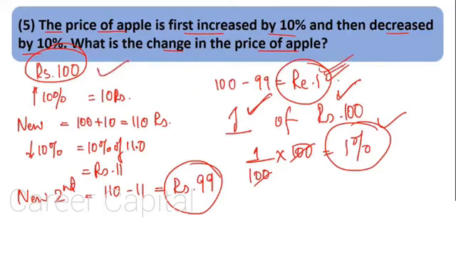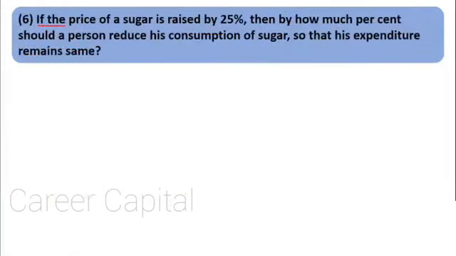So the change which is given over there has to be calculated in percentage because they have given percentage. Moving to question number 6. If the price of sugar is raised by 25%, then by how much percent should a person reduce his consumption of sugar so that expenditure remains same? Now over here this might look a bit difficult, but it is not. It is pretty easy. By common sense we can easily solve this.